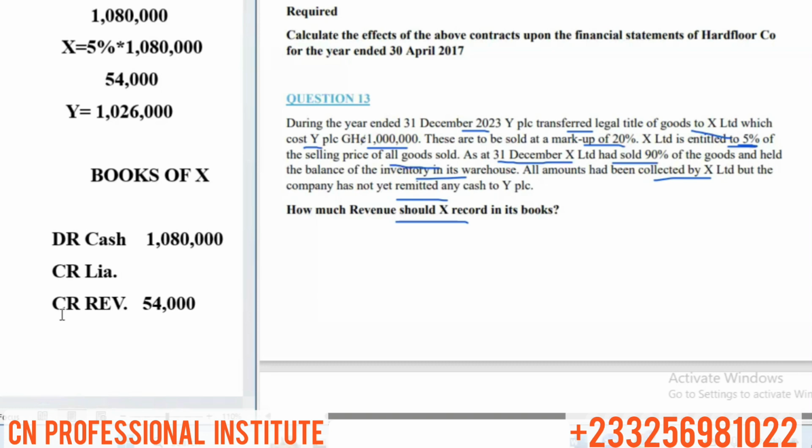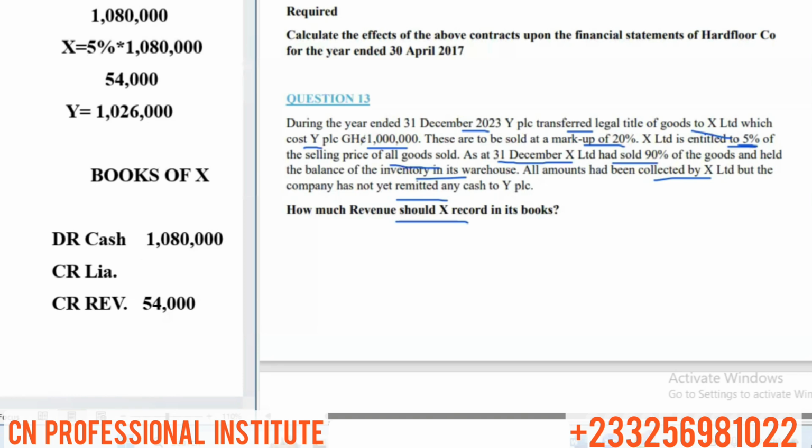So Y's revenue is 1 million and what? 26,000. 1,026,000. That's Y's revenue. But X is yet to remit the 1,026,000 to what? Y. So Y's revenue of 1,026,000 will become a liability in X's book.